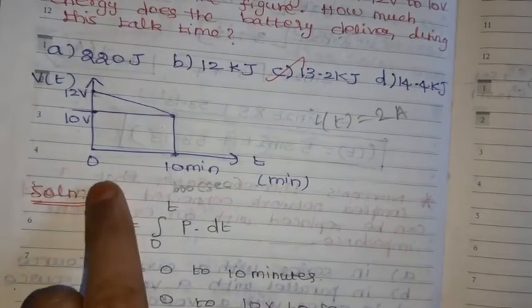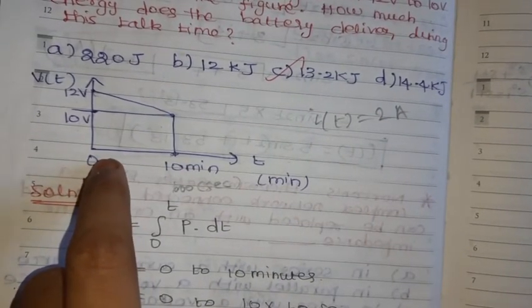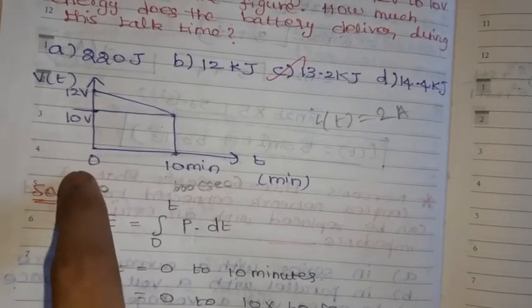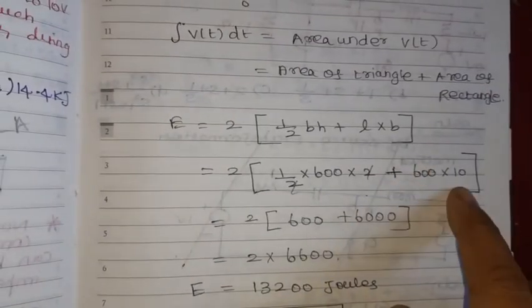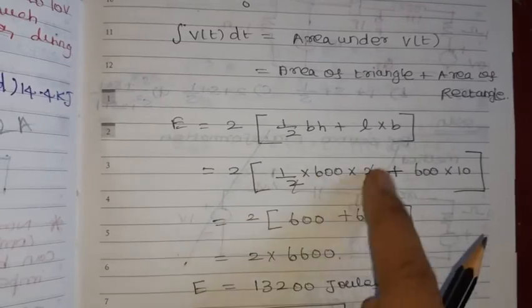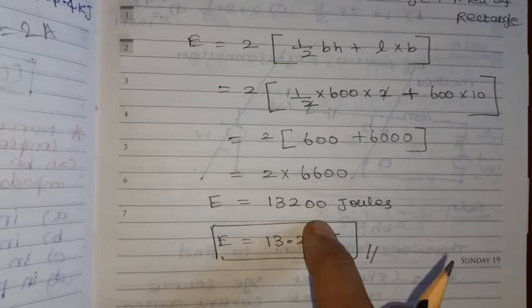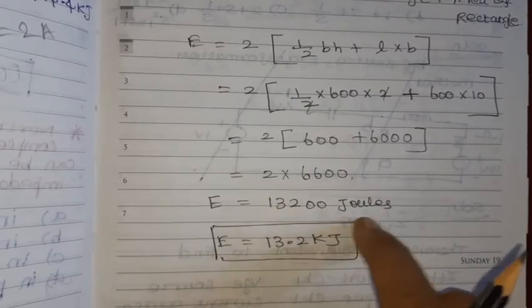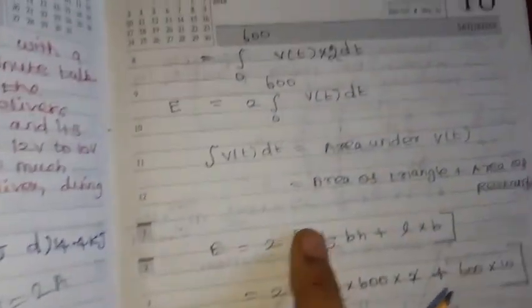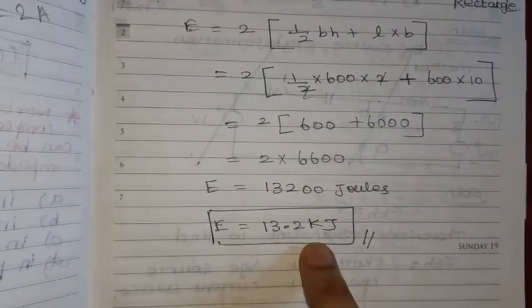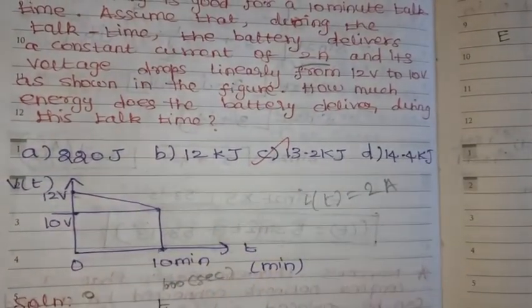Length into breadth. Breadth is nothing but 10 volt. So just substitute this: 600 plus 6000, 6600. So 13200 joules of energy. Don't forget that it is 2 into this. So then E is equal to 13.2 kilojoules. We can write it as 13.2 kilojoules. Option C is the right option.